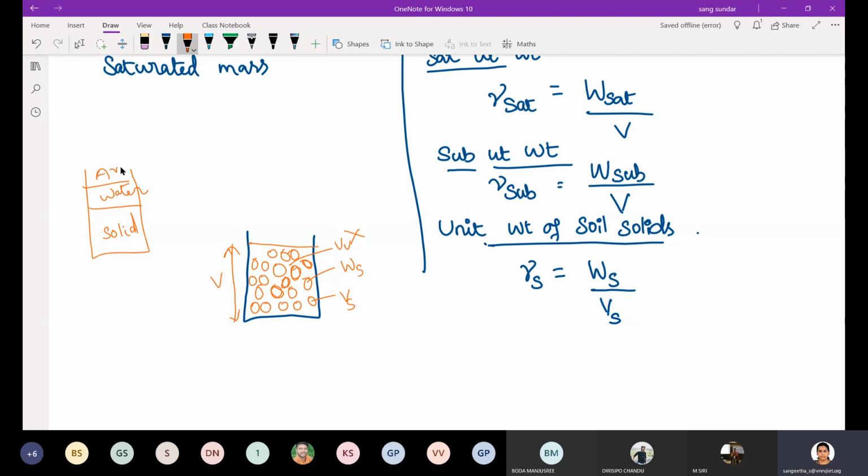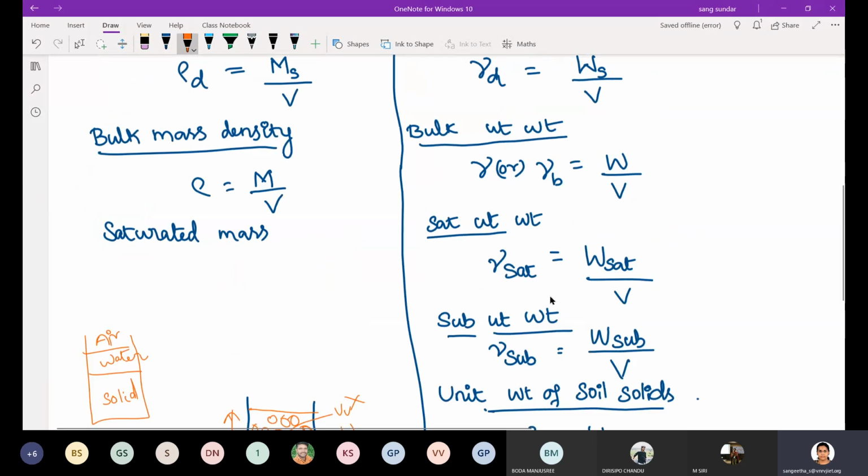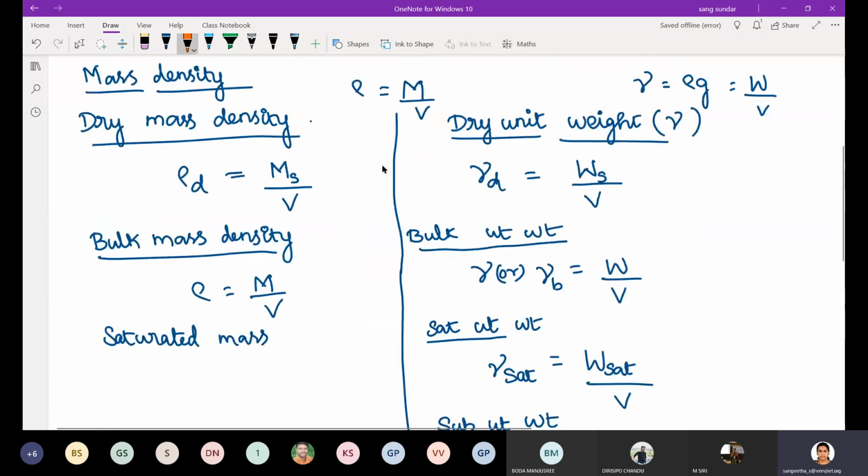So everything is just like a skeleton. In the skeleton of soil particles, water and air will be occupied. So in such a skeleton structure, measuring volume with only solids is difficult. So that is why we are going for dry unit weight.